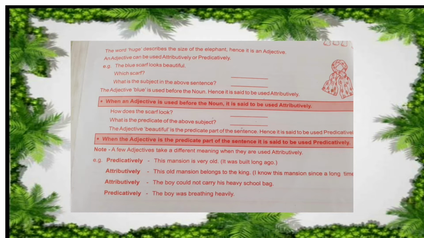Let's see the predicative adjective. When the adjective is in the predicate part of the sentence, then it is said to be used predicatively after the subject. For example, looks beautiful. Scarf, how does it look? Beautiful. And it comes after the subject. Then it is part of the predicate. This word is also describing in the sentence. So, it is the predicate part of the sentence and it is also describing the noun. So, it is considered a predicative adjective.